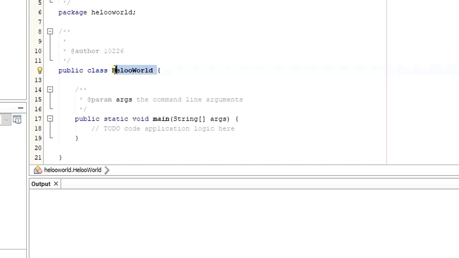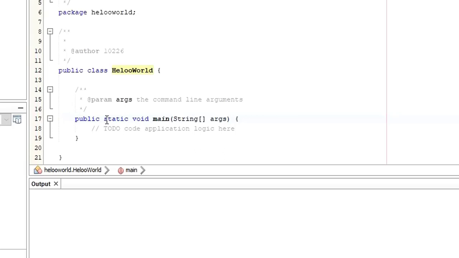The next thing is, as I said, this is a main function. This main function says public. Public, I am sure you know already, is an access specifier. Static. What does static mean? This static is a keyword. If you declare any method as static, it is known as a static method.